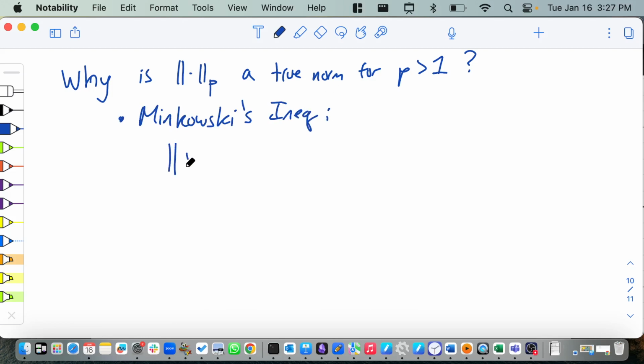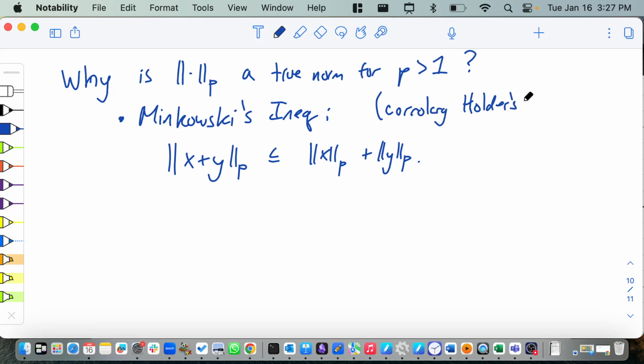It says if you do the norm of x plus y, sub p, that is less than or equal to the norm of x sub p plus the norm of y sub p. This is called Minkowski's inequality, and it requires proof, right? It's really a statement about sums of numbers to the power p. And it is in the textbook, so if you want to read it, you can read it. It's like 2 pages of quite technical inequality work to prove it. And it actually comes from, it's a corollary to something called Holder's inequality.